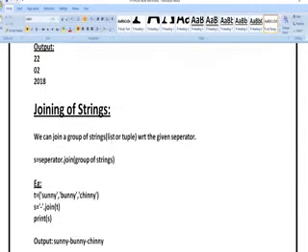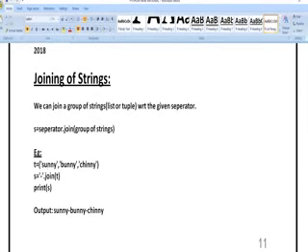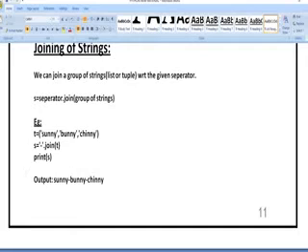Next, joining the strings means whatever the strings you have written, it is going to join them with whatever value you have given. So T is equal to Sunny, Bunny, Chinny. S is equal to, I have taken dash here. You can see I have written it in single quotes. Dash dot join of T. Whatever the input you have taken in T, I am going to join that. Print of S means I am going to get Sunny dash Bunny dash Chinny. That is how we are joining with the help of dash. In place of dash, whatever the symbol you have given, by that particular symbol you are going to perform the join operation.